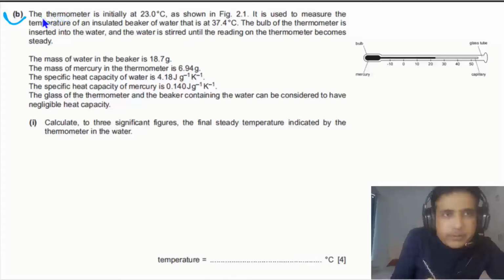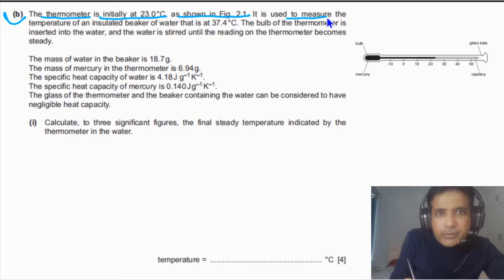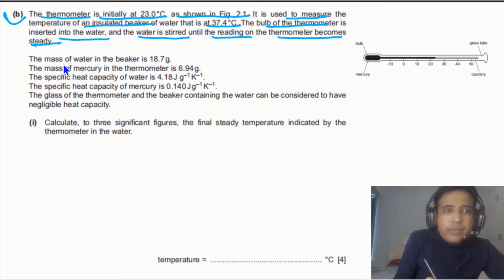For part B, it is given to us that the thermometer is initially at 23.0 degrees Celsius as shown in figure 2.1. It is used to measure the temperature of an insulated beaker of water that is at 37.4 degrees Celsius. The bulb of the thermometer is inserted into the water and the water is stirred until the reading on the thermometer becomes steady. The mass of the water is given to us. The mass of the mercury is given. The specific heat capacity of water is given, and the specific heat capacity of mercury is given as well.